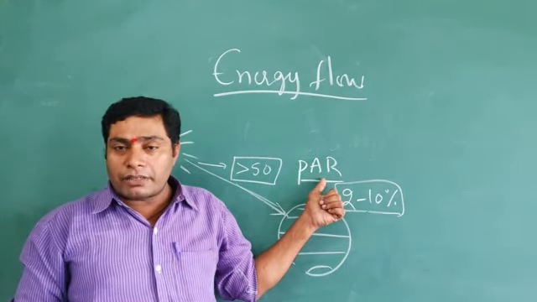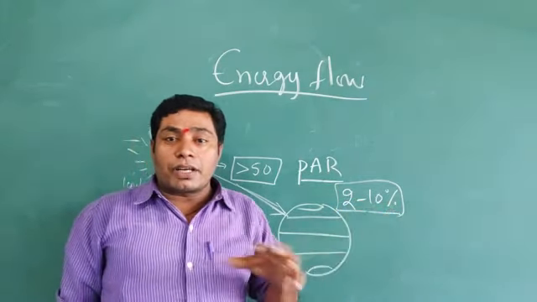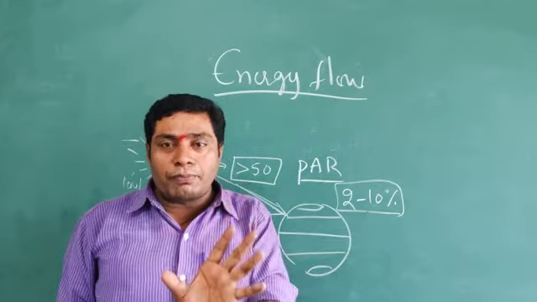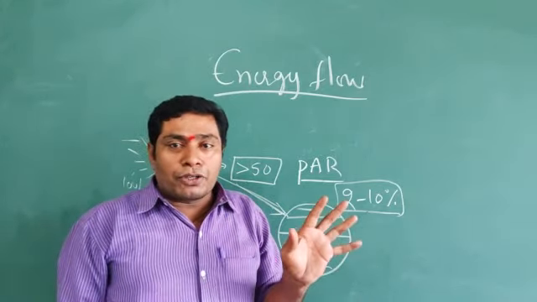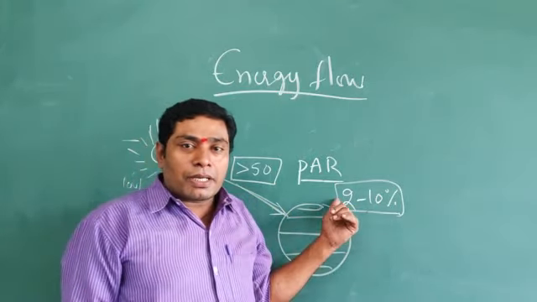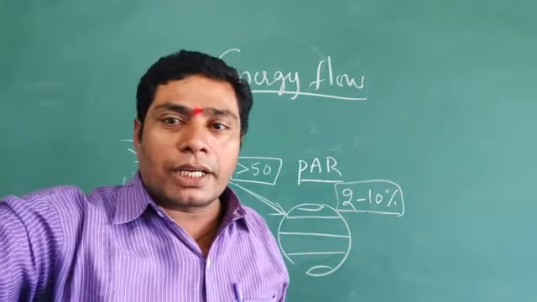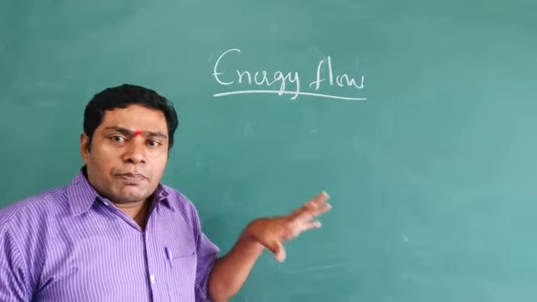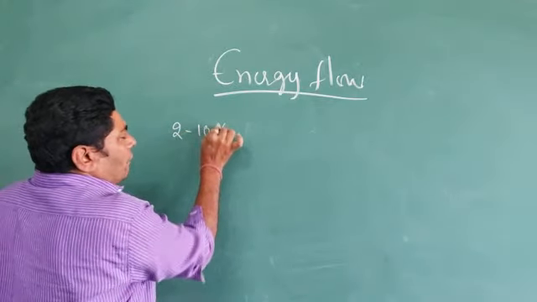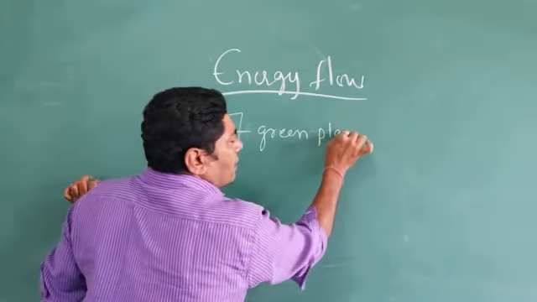Among the PAR, the plant can use only 2 to 10 percent of radiation for energy products, the carbohydrates, food products, or organic compounds produced by photosynthesis. Only a small amount of solar energy, 2 to 10 percent, is trapped by the green plants, the woody plants, or the autotrophs.